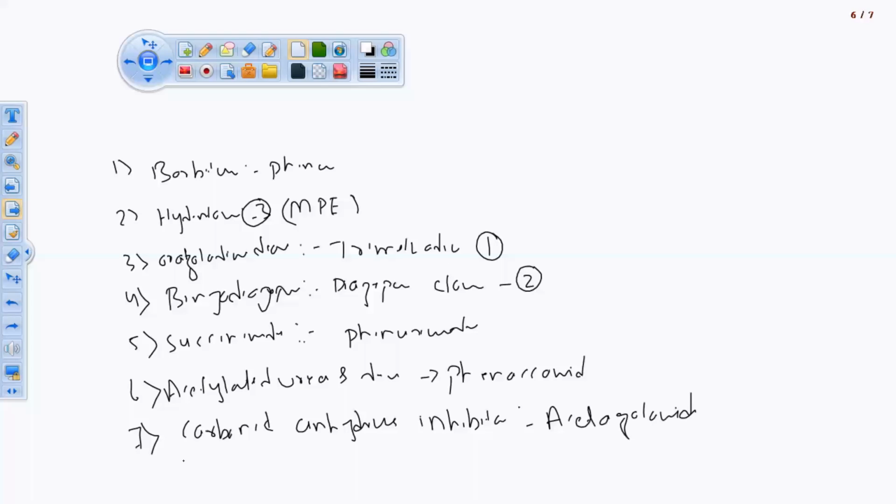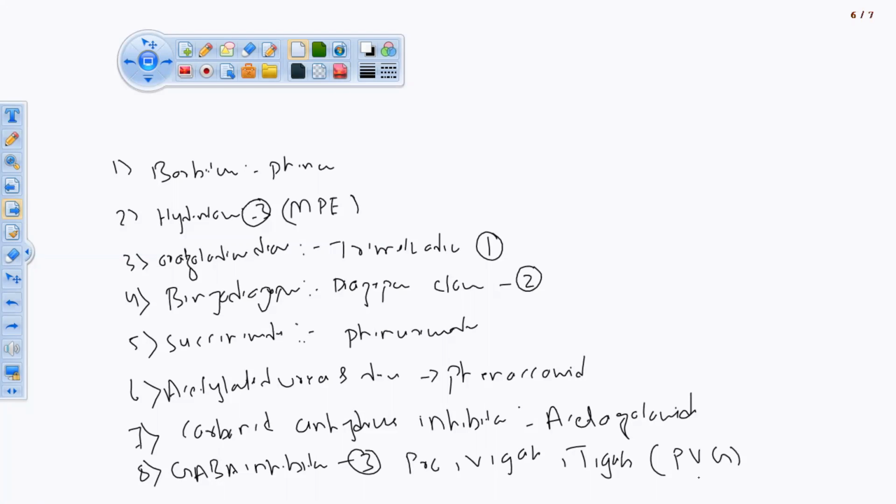6 drugs, and after the seventh, the 8th one is GABA inhibitors, that is gamma amino butyric acid inhibitors. Here you have 3 drugs: progabide, vigabatrin and tiagabine, that is P, V and T. Okay, 3 drugs: 3 and 3, 6, 7, 8, 9 drugs are done here.